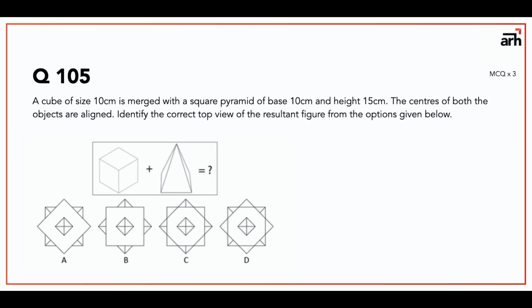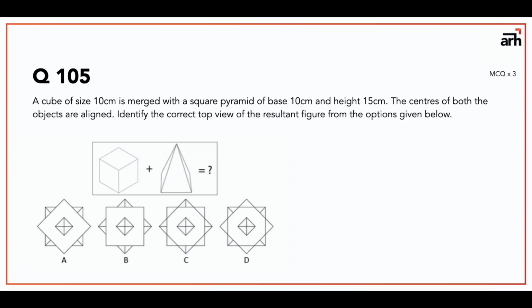Alright, now this takes a lot of understanding of spatial relationships between spaces. This is a UCEED question. I'll not shy away from that. A lot of questions that I have been putting in the test are from UCEED because their questions are really, really good. Okay, the question says a cube of size 10 centimeter is merged with a square pyramid of base 10 centimeter and height 15 centimeters. The figure is given. The centers of both the objects are aligned. Identify the correct top view of the resultant figure from the options given below. So if they are merged together, what will be the plan of the resultant figure?